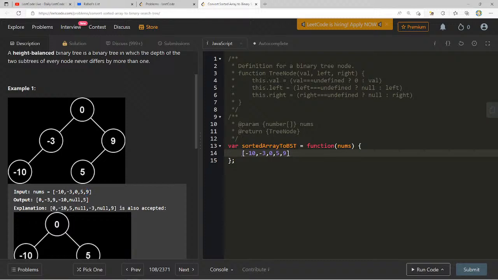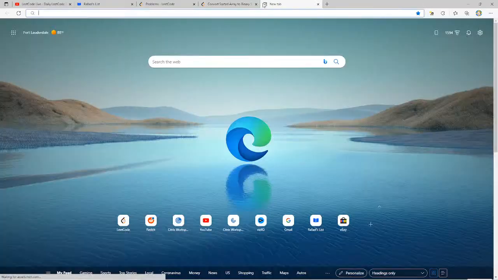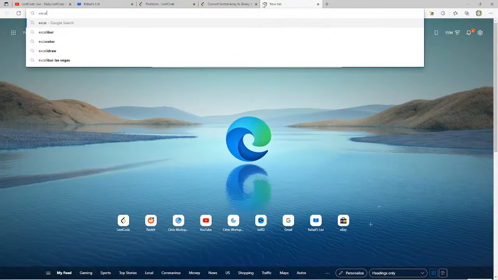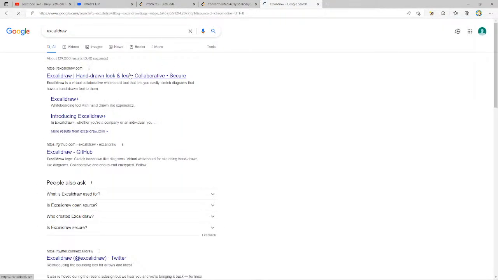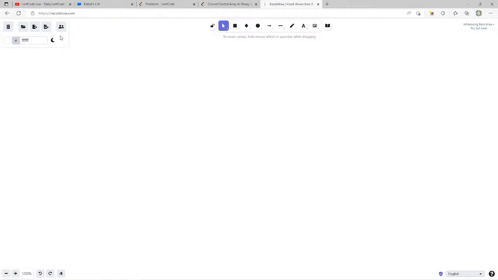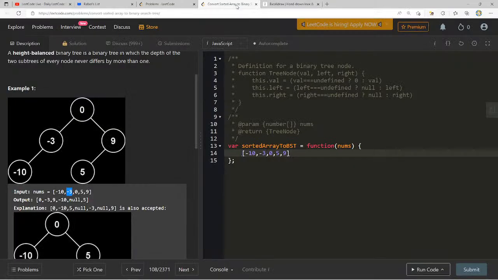Like if I say pick 10, there's nothing less. I mean, I could make a tree that way, but then it'll be heavily skewed to the right, right? Because -3, 0, 5, and 9 will all be right children. So let's say we have -10, -3, 0, 5, 9.